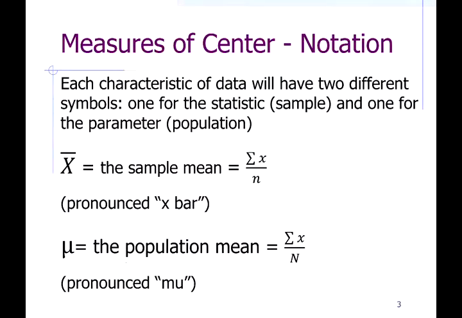All right, so there's going to be a lot of notation in statistics. And to make things even more complicated, almost every statistical quantity will have 2 symbols. Once in a while we'll come across one, like the median, that has only 1 symbol. But for the most part, each statistical quantity or characteristic has 2 symbols. So you might want to have a page in your notes set aside just for a list of all the symbols. And you probably want to make it something like this.